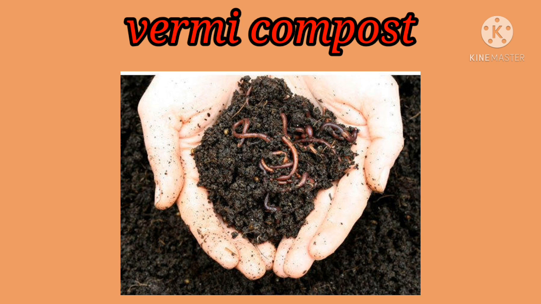Okay. What are the uses of vermicompost? Vermicompost is dark brown in color and similar to farmyard manure in color and appearance. It is a rich source of nutrients essential for plant growth. It makes the soil fertile. Clear? Next, it improves the water holding capacity and helps to prevent soil erosion.